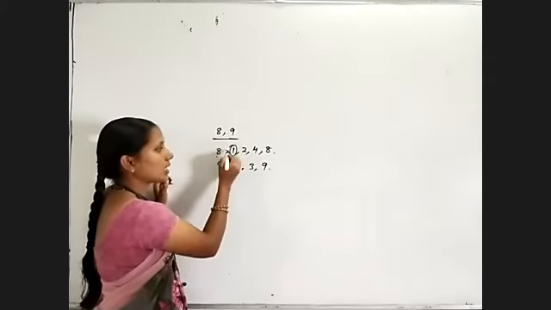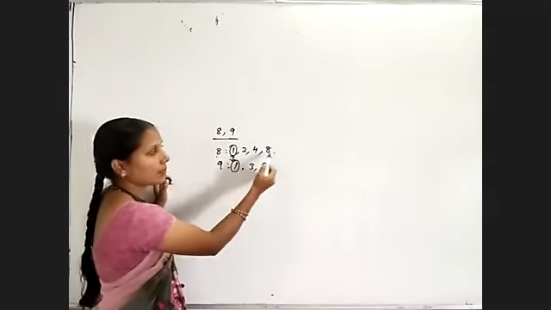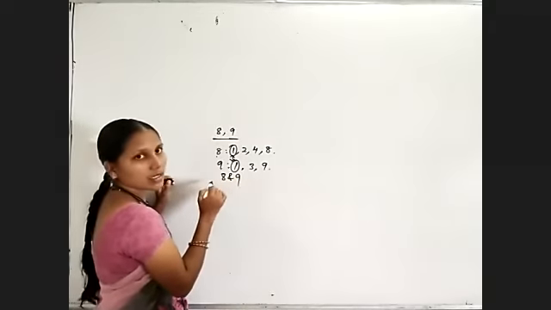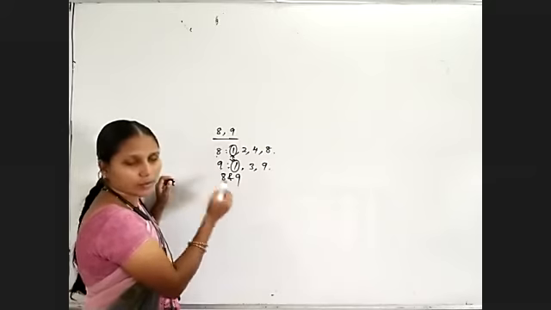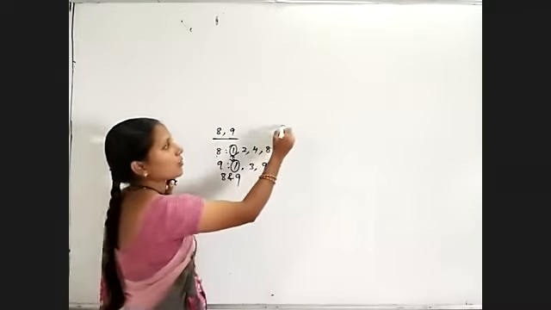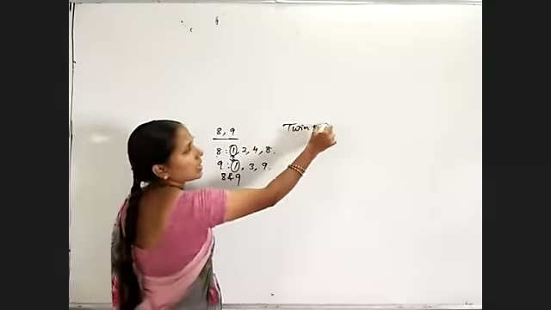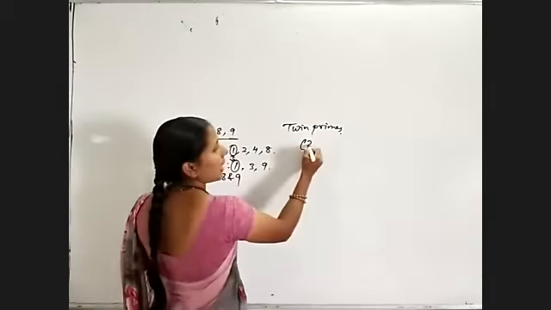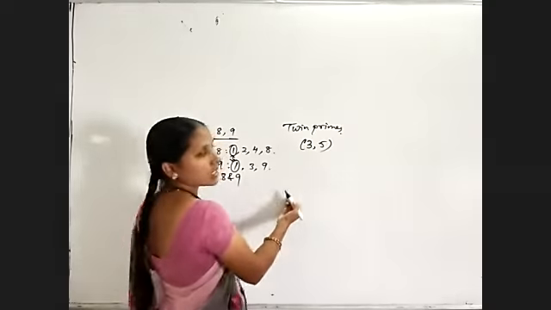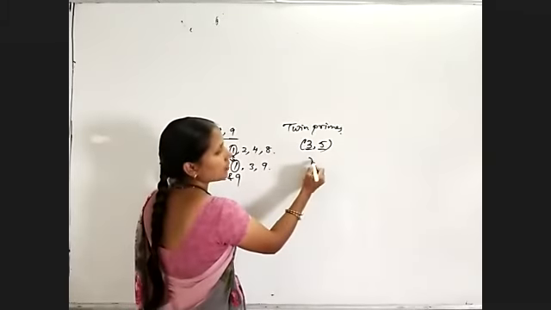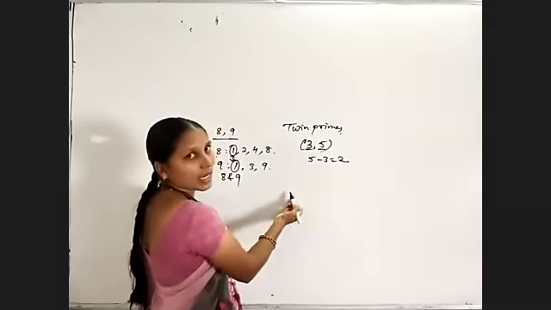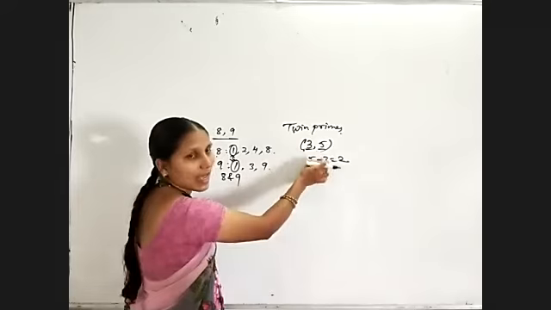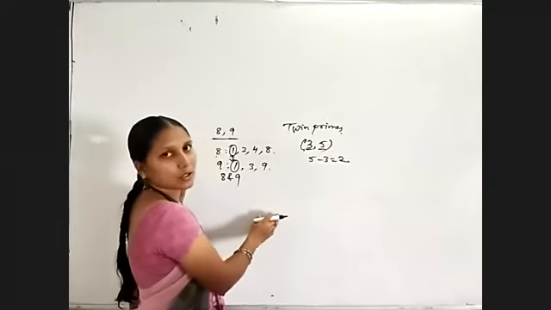Even though they are composite, they are having only one as their common factor. Remaining any number is not there except 1. So these 8 and 9 are co-primes. So co-primes need not be prime numbers. But coming to twin primes, compulsory we are checking the pair of prime numbers. So two prime numbers whose difference is equal to 2, such a pair of prime numbers are said to be twin primes. Twin means 2. Two prime numbers having the difference 2, such prime numbers are said to be twin primes.